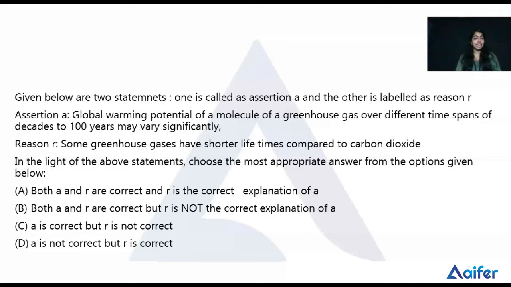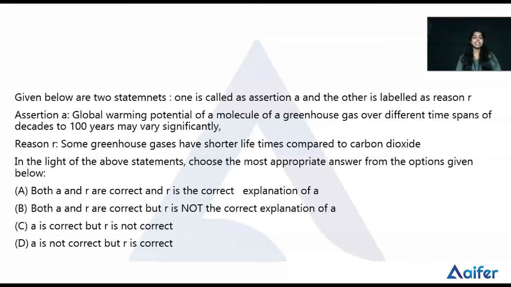So assertion A is the global warming potential of a molecule of a greenhouse gas over different time spans of decades to 100 years may vary significantly. So I'm repeating again. The assertion A is the global warming potential of a molecule of a greenhouse gas over different time spans of decades to 100 years may vary significantly. So here the reason R is some greenhouse gases have shorter lifetimes compared to carbon dioxide.